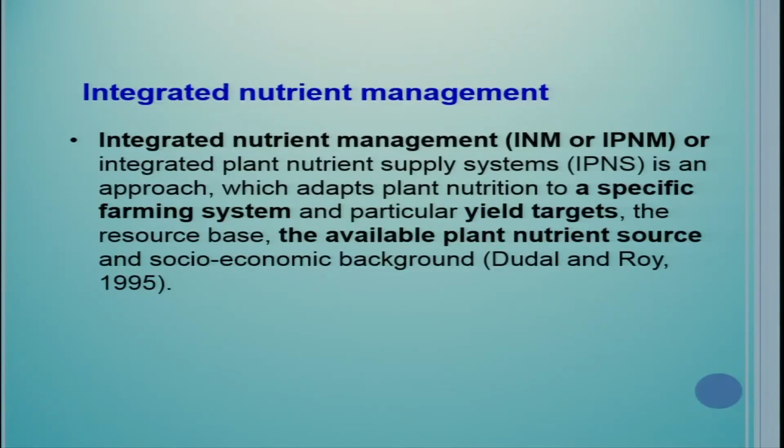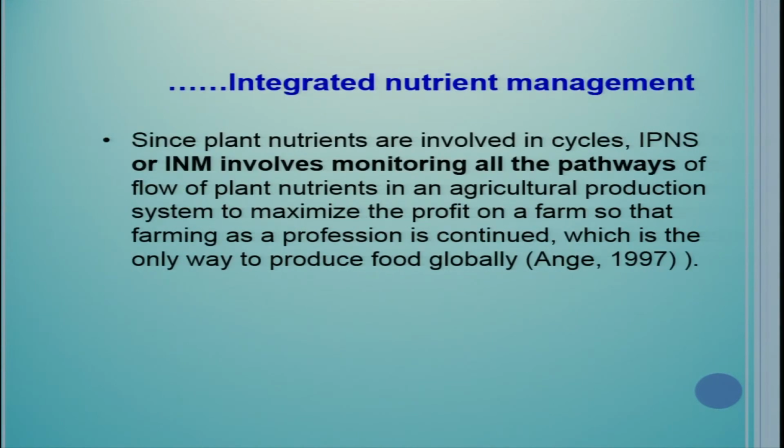Before that, in brief, I would like to explain what is integrated nutrient management. Integrated nutrient management or INM, sometimes people call it IPNS, integrated plant nutrient supply system. It is an approach which adapts plant nutrition to a specific farming system and particular yield targets, the resource base, the available plant nutrient sources and socio-economic background.